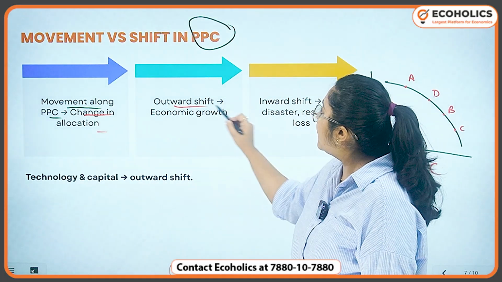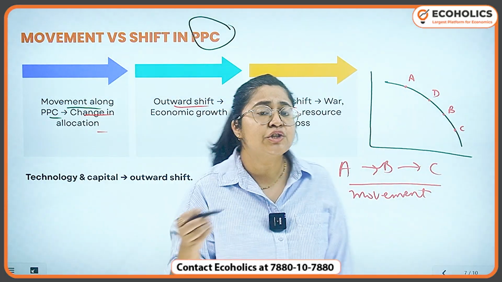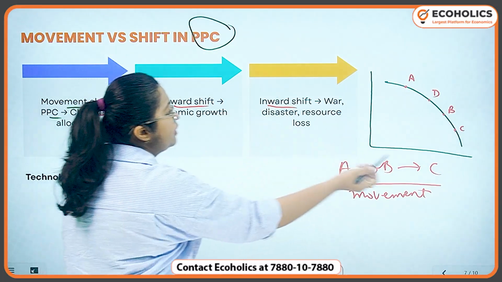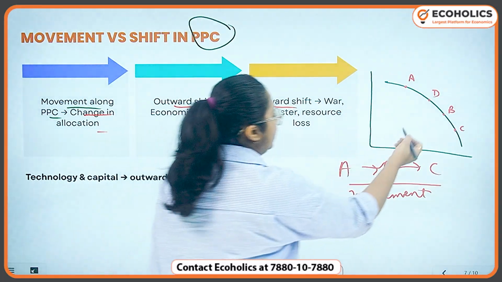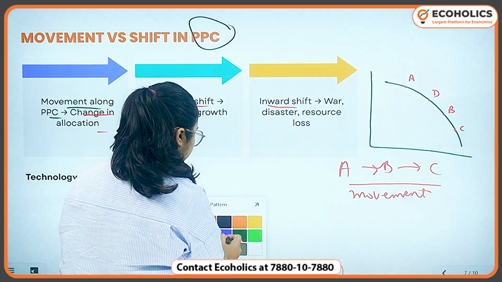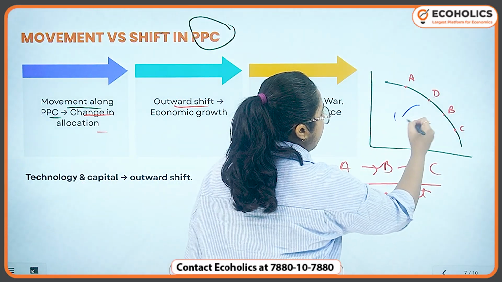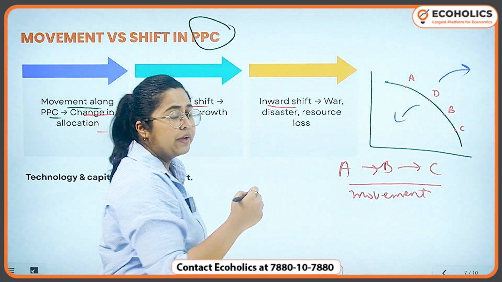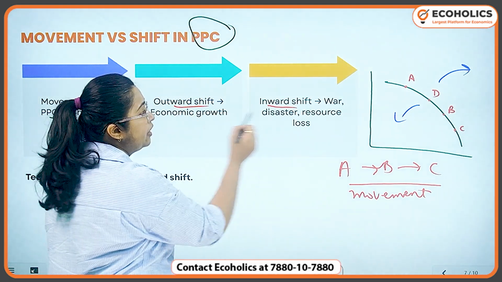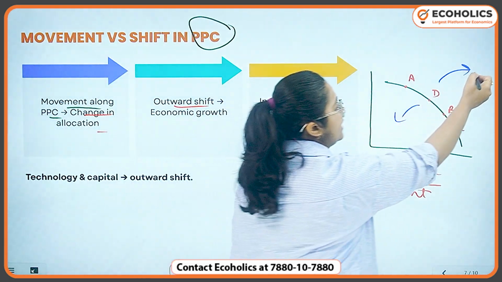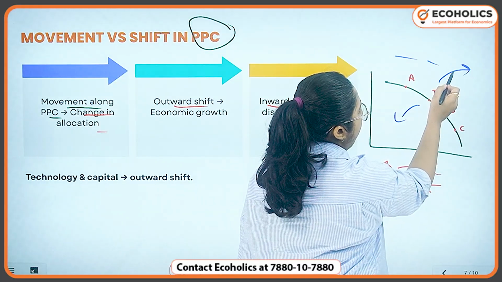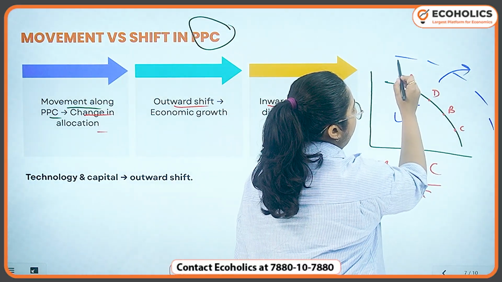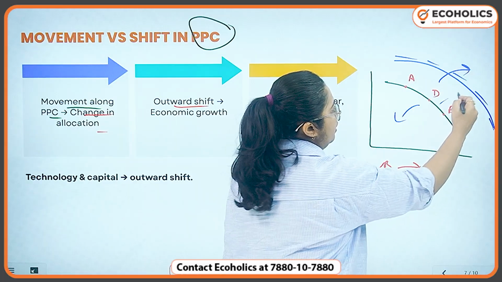However, when there is a shift, there are two ways in which the curve can shift. It can either shift inside or it can shift outside. When does the curve shift outwards? Let's say the curve has shifted outwards.